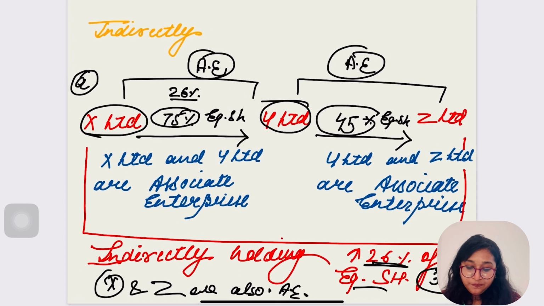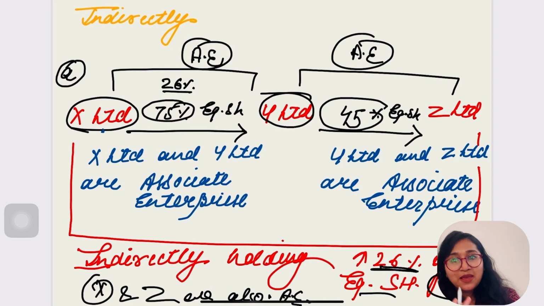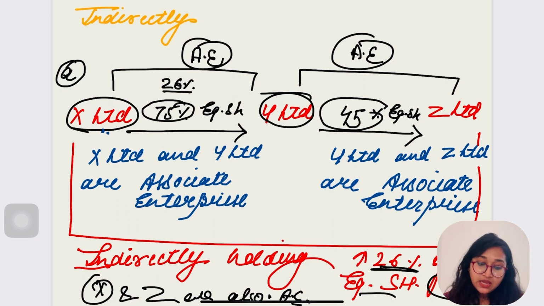Is it clear, everybody? Let's go for another example. Here is X Limited. This is the same case, but I'm taking the example of indirect shareholding. The first one was of direct shareholding. Here X Limited, Y Limited. X Limited is holding 75% shareholding of Y Limited. Is there any relationship between them? Yes, they are associate enterprise, because X Limited is holding more than 26% of equity shareholding of Y.